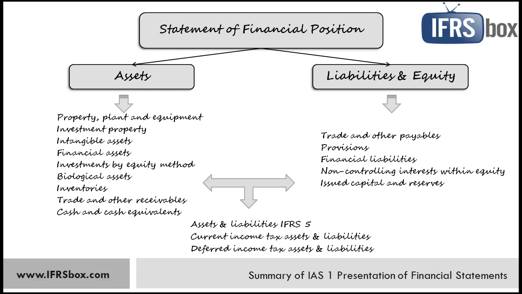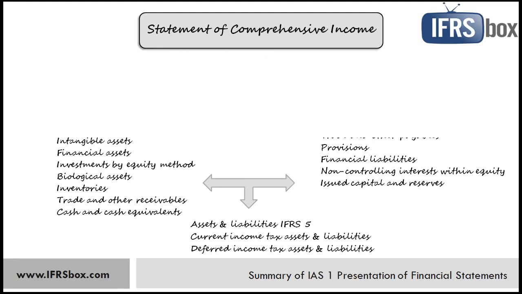Basically, current means realizable within 12 months after the end of the reporting period. IAS 1 does not prescribe the format of the statement of financial position. Instead, several of them are acceptable.